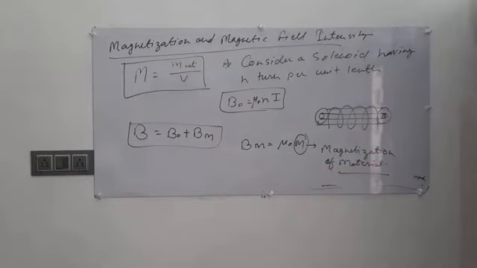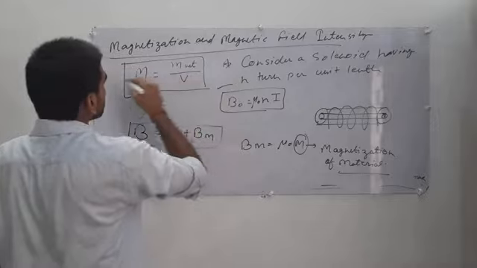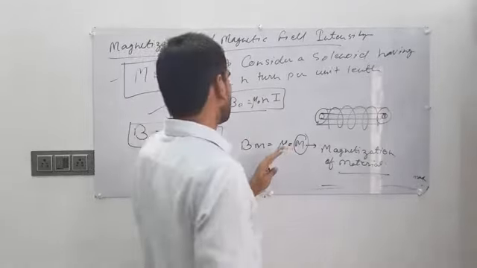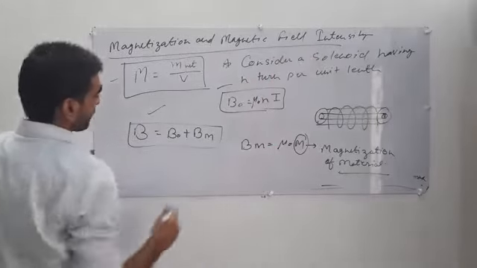Please note down all these formulas. So these are the formulas related to magnetization and magnetic field. Now let's discuss magnetic field intensity.